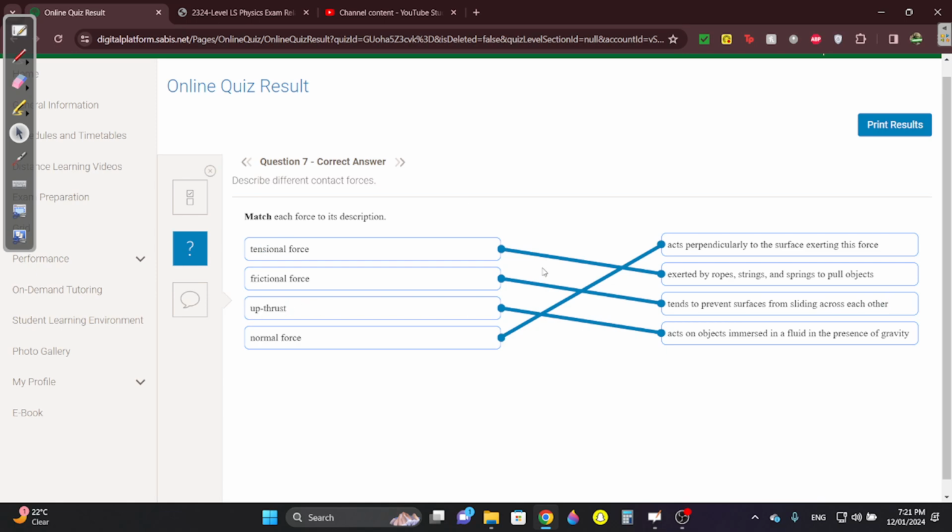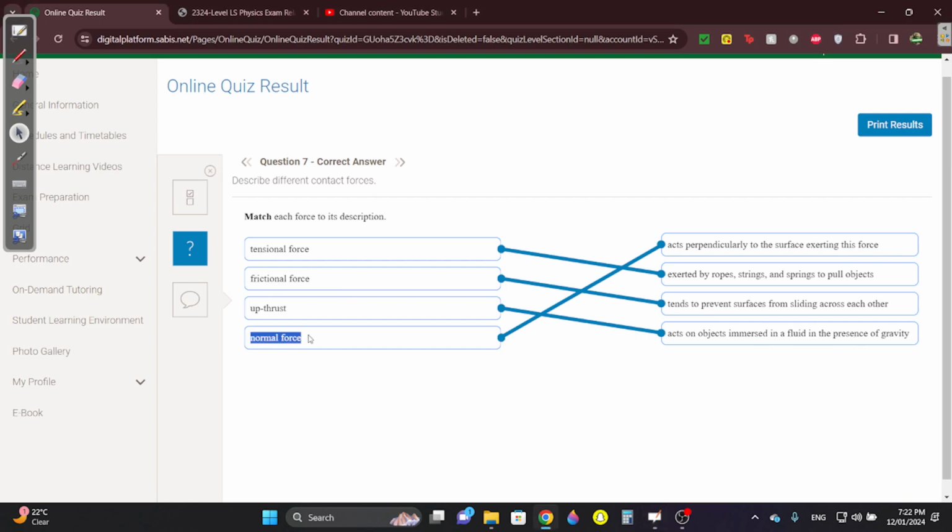Upthrust is whenever, okay, I think you guys know what upthrust is, but say this is water, let me put it in blue. Whenever you have water and then you have an object in it, let's say you put in a ball, you put it down. If you leave it for a second, it's going to come back up with a force. That force is called upthrust for any object immersed in a fluid.